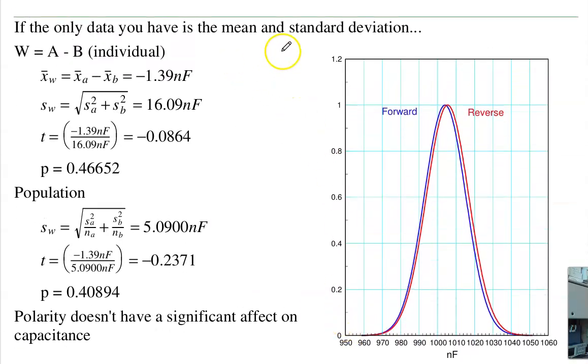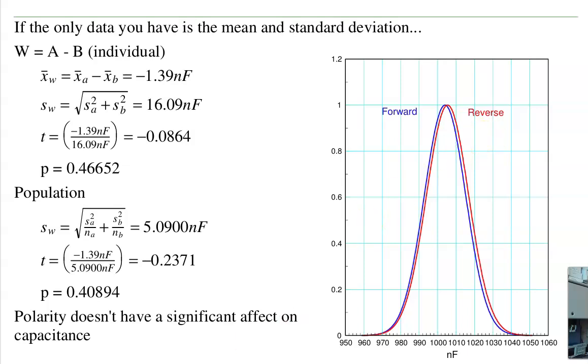If I use the population data, I've got the difference in the means, the variance added together, the t-score, probability, and here's forward correct polarity, incorrect polarity. This says the capacitance actually got higher with the incorrect polarity, not by a lot. If I pick a random capacitor from population A versus B, there's a 46% chance it'll be smaller with A than B. That's basically a coin flip, 50-50. Small difference, but not much.